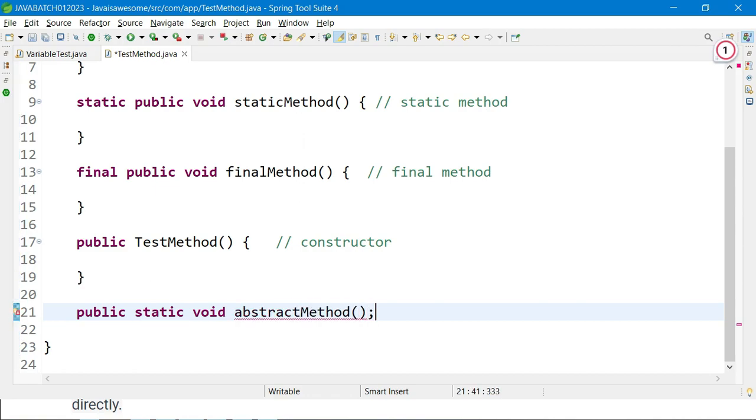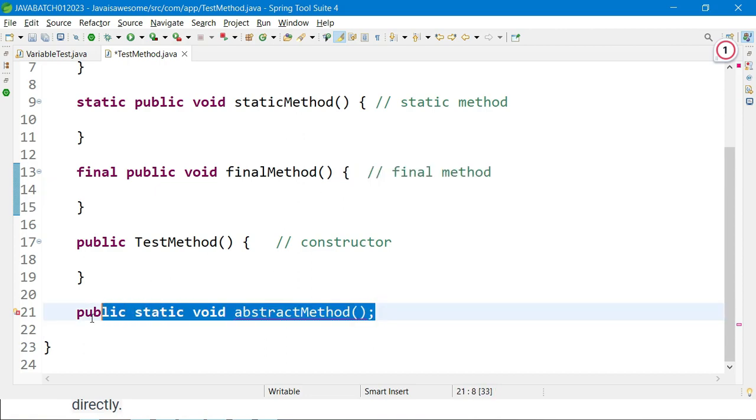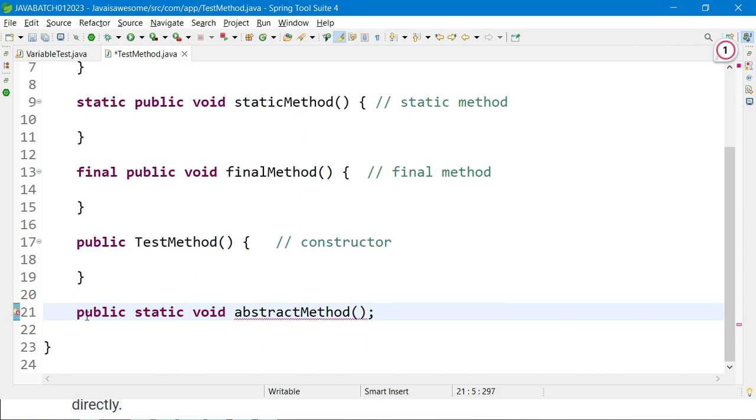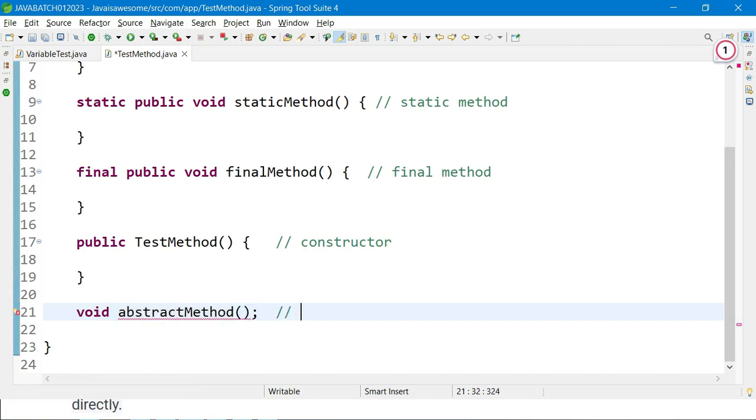While writing an abstract method, we do not provide curly braces, and we do not provide any body for it. We are just writing public static void, or public static void final, and you can remove that one, it's not required. And we are writing void abstract method. We are not providing any body here. So that method is called an abstract method.